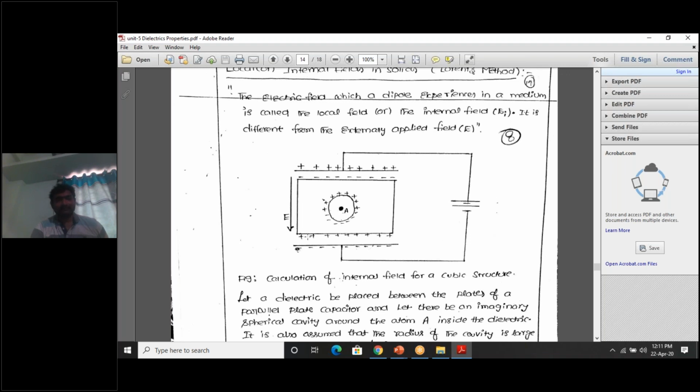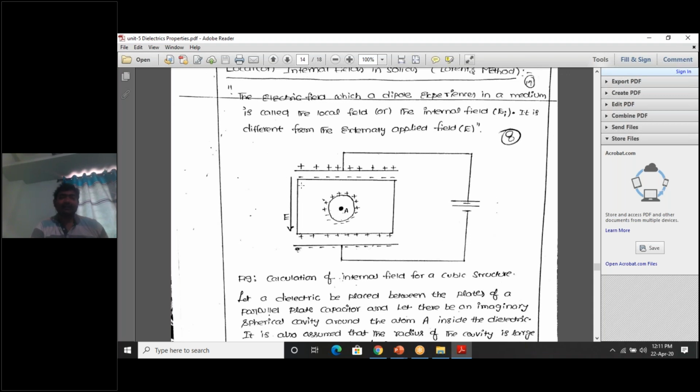You clearly observe there are two sets of charges here. One is positive charges on the capacitor plate, another is negative charges on the capacitor plate. It creates an electric field E. This electric field E creates an electric dipole. What is a dipole? A negative charge and a positive charge separated by some distance. On the top of the dielectric slab, negative charges are formed, and these negative charges get displaced in a direction opposite to the electric field. Positive charges get displaced in the direction of the applied electric field.